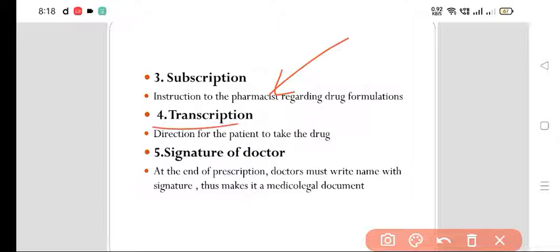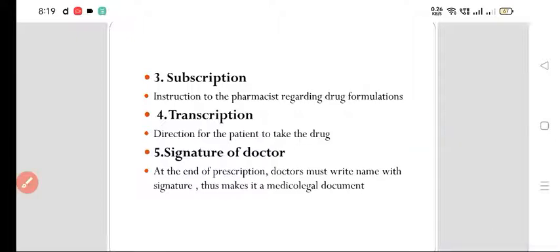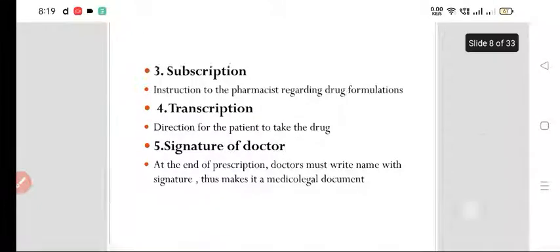Transcription is a direction to the patient to take the drug, whether it is taken twice (OD, BD) or thrice a day, before meals, after meals, for how many days, everything. Then the signature of a doctor. At the end of a prescription, the doctor must write the name with signature, and there is a stamp also. That's why it makes a medico-legal document.